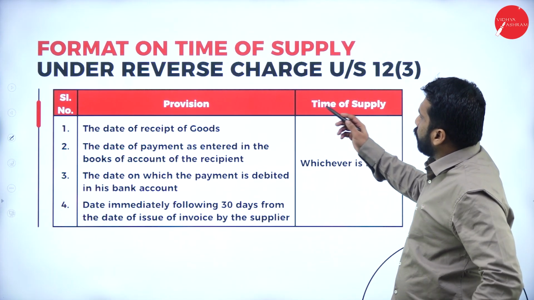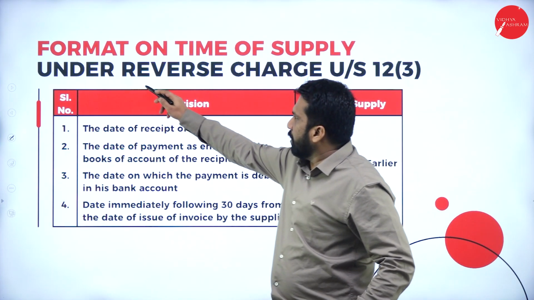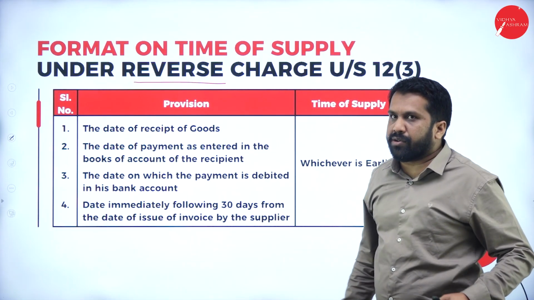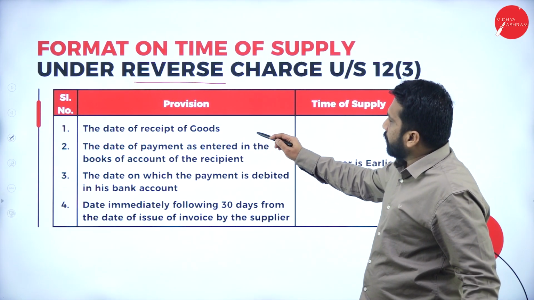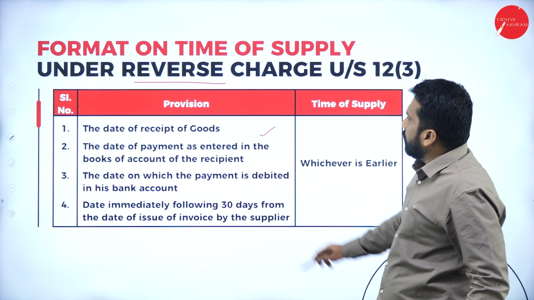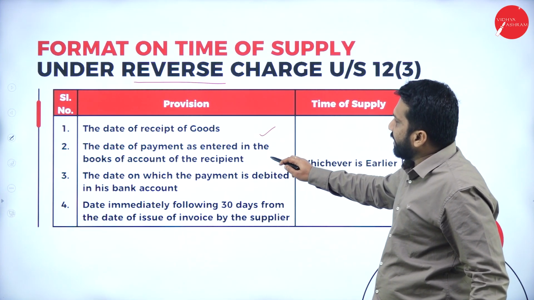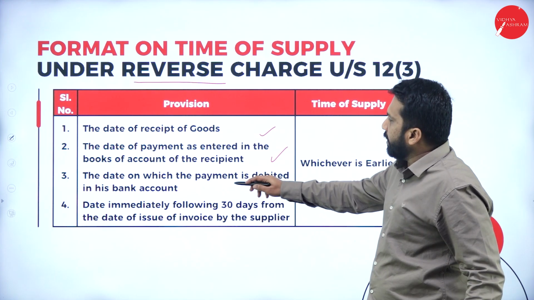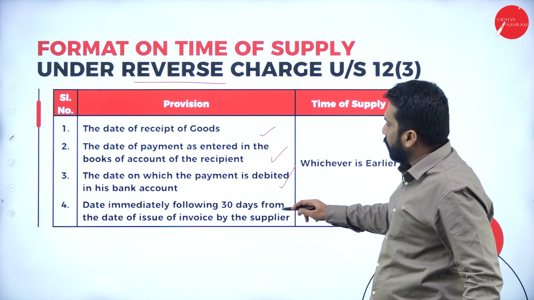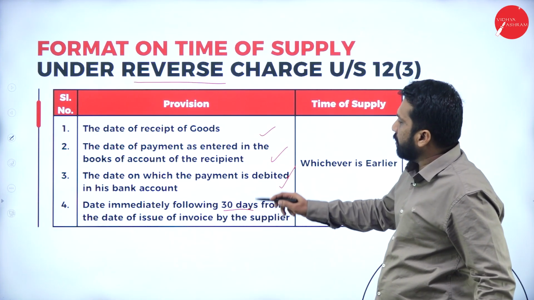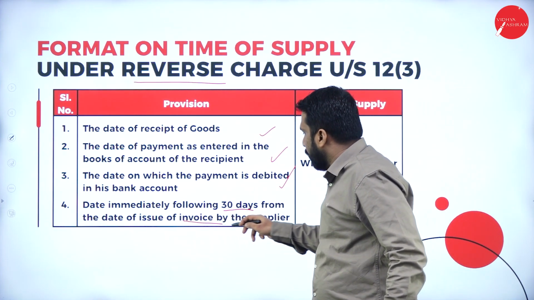Now, format on time of supply. We did forward charge. Now we are doing which one? Reverse charge. Now, the date of recipient of goods, the date of payment as entered in the books, the date on which the payment is debited, the date immediately following 30 days from the date of issue of invoice.